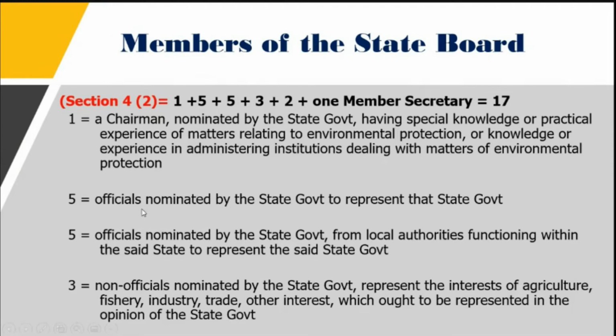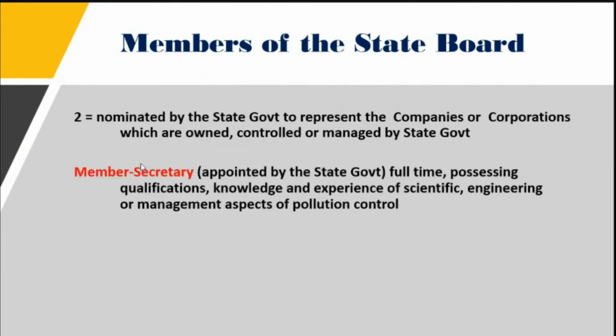Then, five members are officials nominated by the state government that represent the government basically, and five are nominated by the state government from the local authorities functioning within the state. The three non-officials nominated are those having experience in agriculture and fishery, same as in the Central Pollution Control Board, but here it is the state government that nominates.